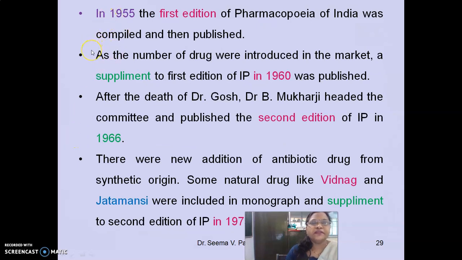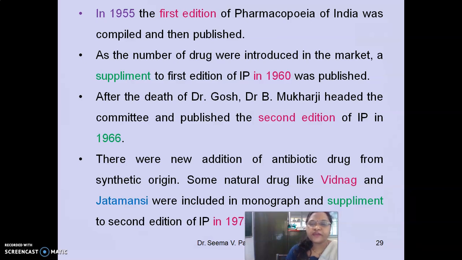In 1955, the first edition of Pharmacopoeia of India was compiled and then published. As the number of drugs introduced in the market increased, a supplement to the first edition of IP was published in 1960. After the death of Dr. Ghosh, Dr. B. Mukherjee headed the committee and published the second edition of IP in 1966.